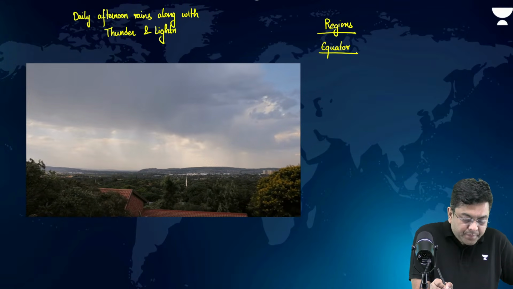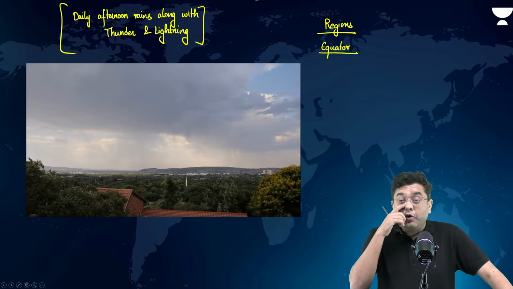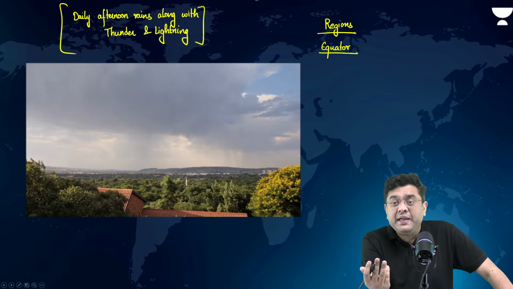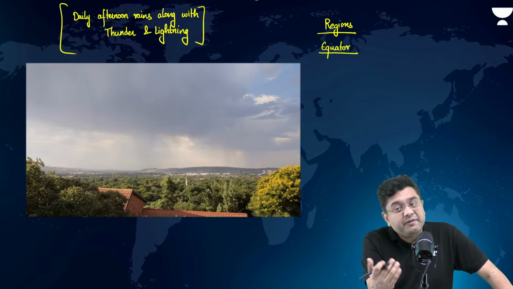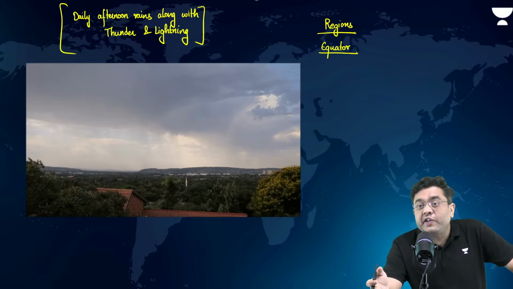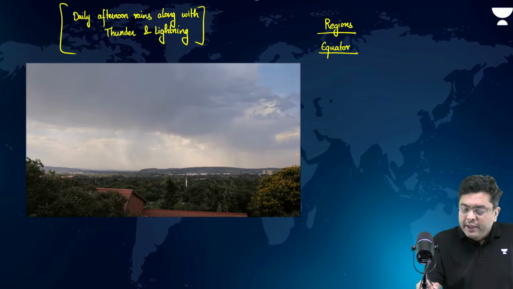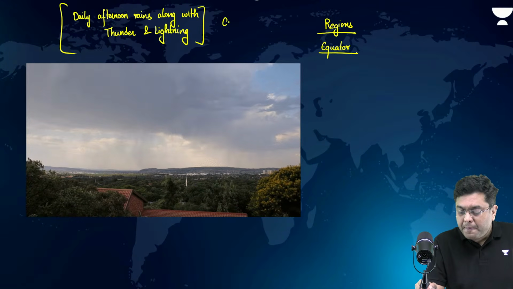Around 4 p.m. These are sometimes referred to as 4 p.m. rains. That does not mean it will happen only at 4 p.m. It happens at 5 p.m. also, 6 p.m. also. But they are heavy rains associated with cumulonimbus clouds.